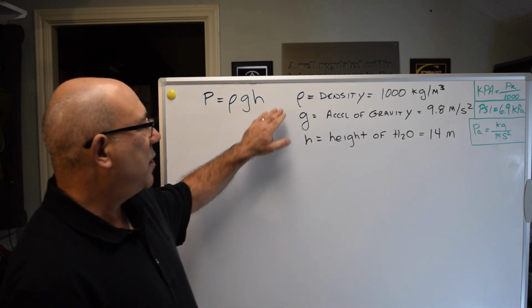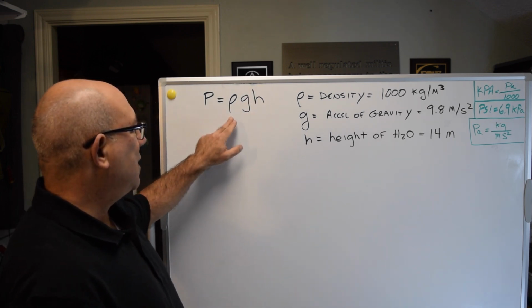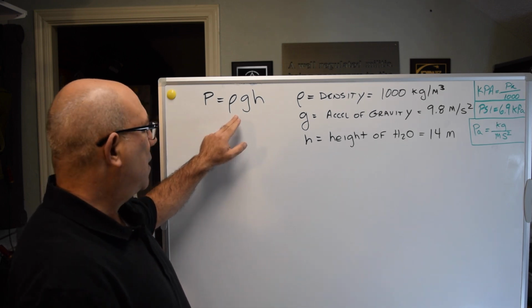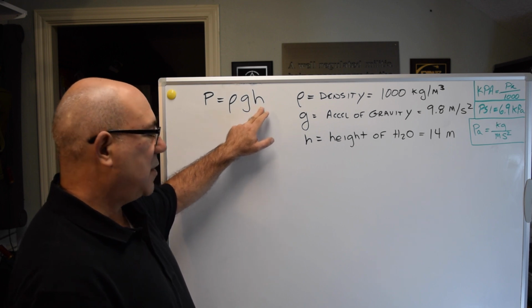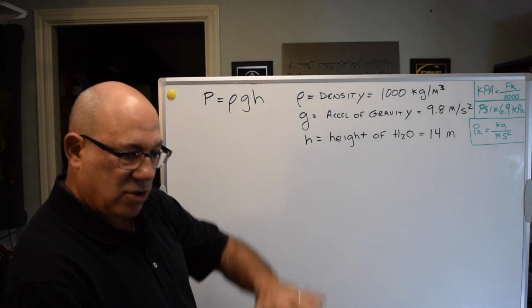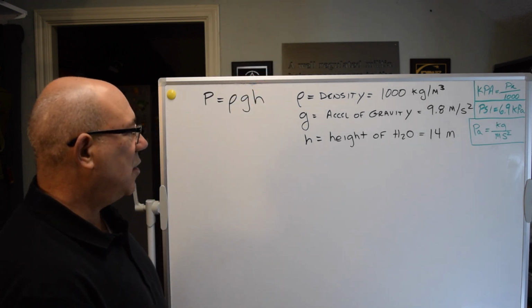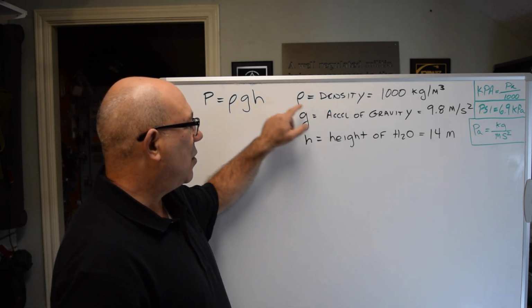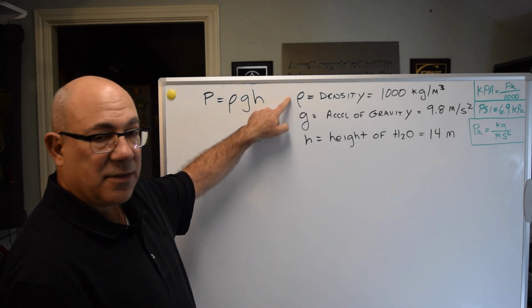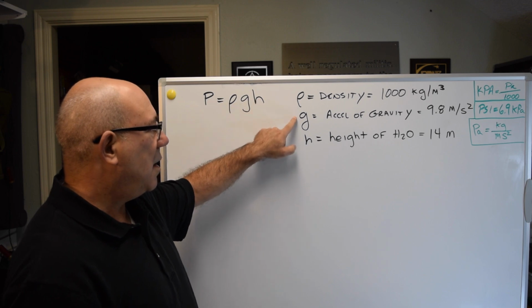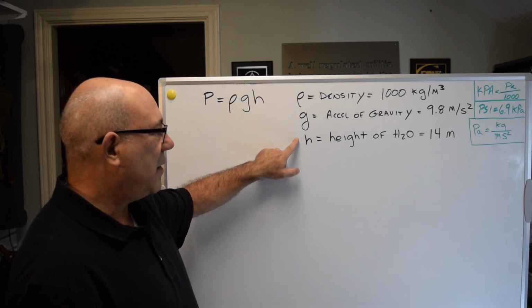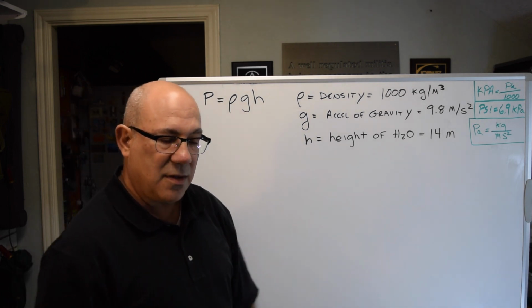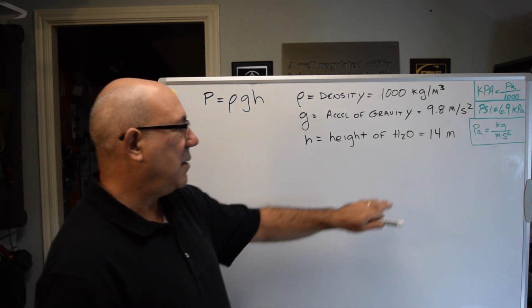So we know that the pressure is the density of the water times the gravity, the force that's pulling down on the water, times the height. The more you have, the more pressure you have, right? It's pretty intuitive. And these are the factors. So the density of water is 1,000 kilograms per meter cubed. Acceleration of gravity is 9.8 meters per second squared. And then the height of water, which is the height in the aquadome, is 14 meters.